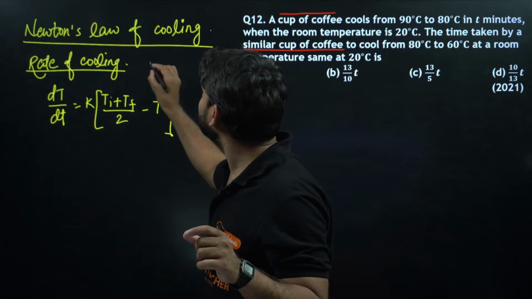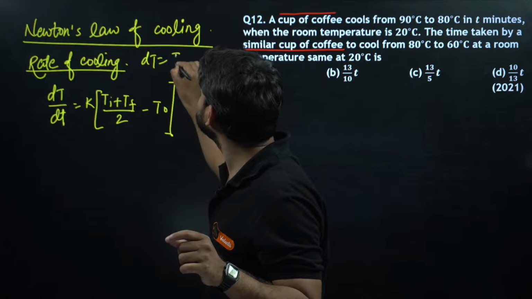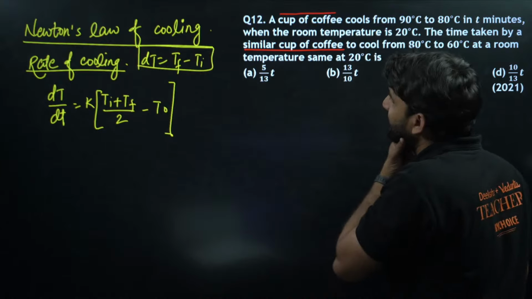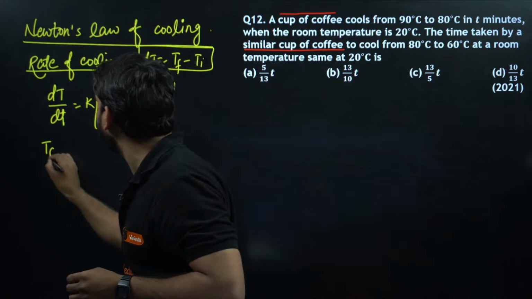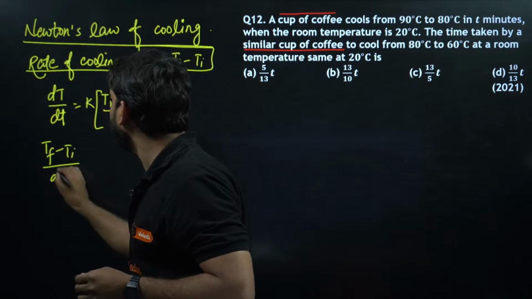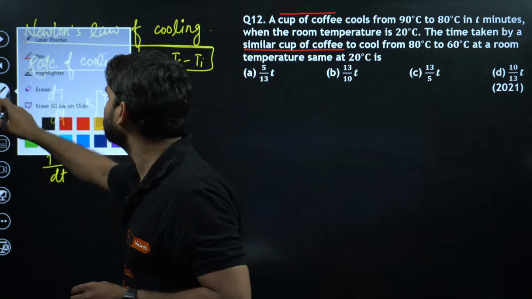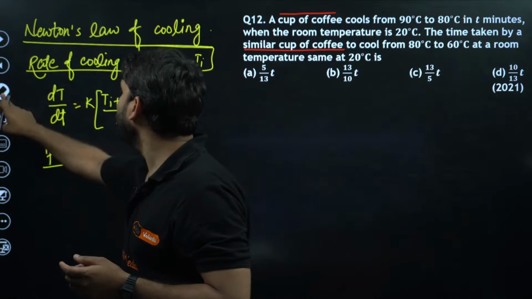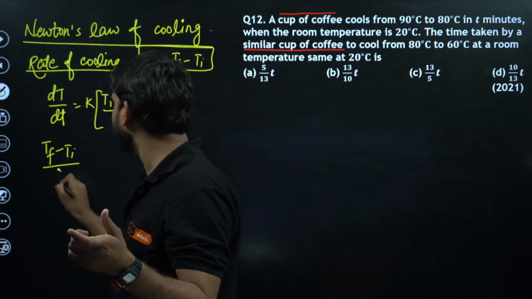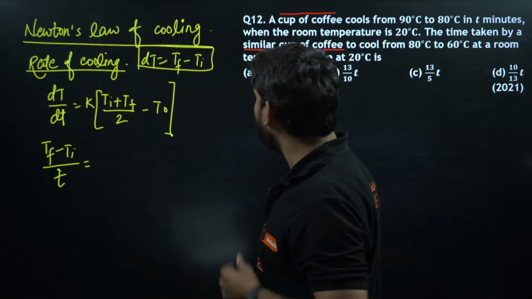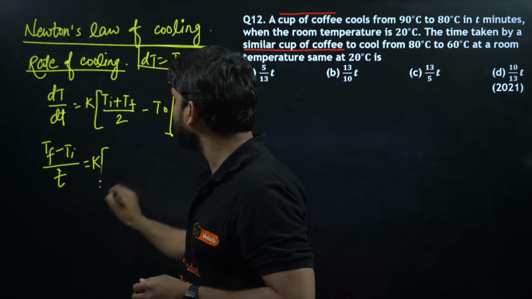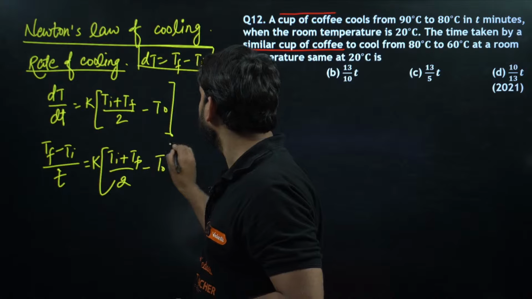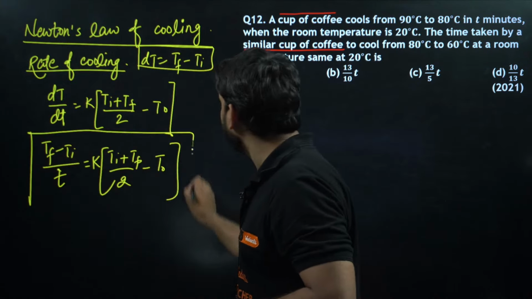dT is the change in temperature, meaning T final minus T initial, right? So for this formula we can write (T final minus T initial) divided by dt, and dt can also be written as small t, because initially the body was at 0 time, so we can write T1 minus 0, which is equal to small t, right? And now the formula has become (T initial plus T final) divided by 2 minus T naught. So this is the final formula, my dear, for Newton's law of cooling.